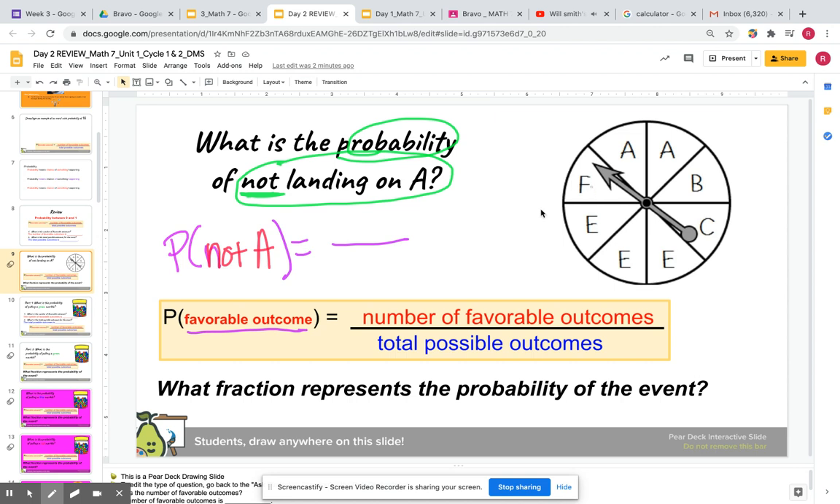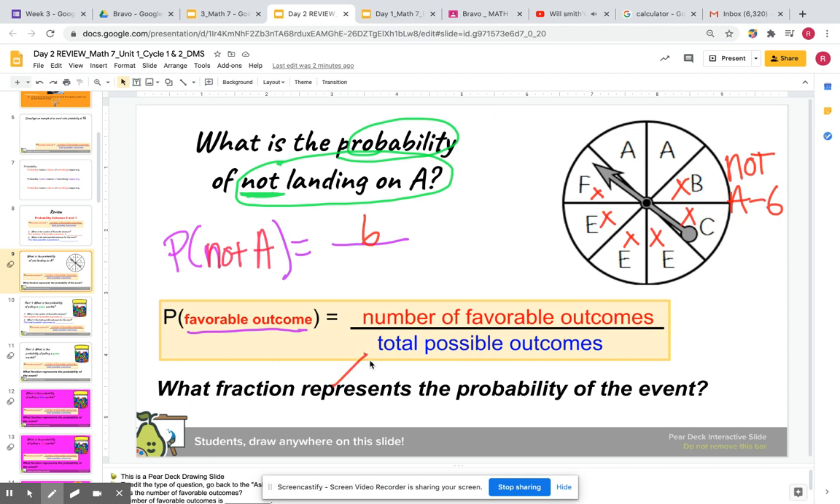So how many are not A's for the numerator? Let's go ahead and count them. 1, 2, 3, 4, 5, 6. Not A, we have a total of 6. That's our numerator. Okay, we're going to look at the denominator.